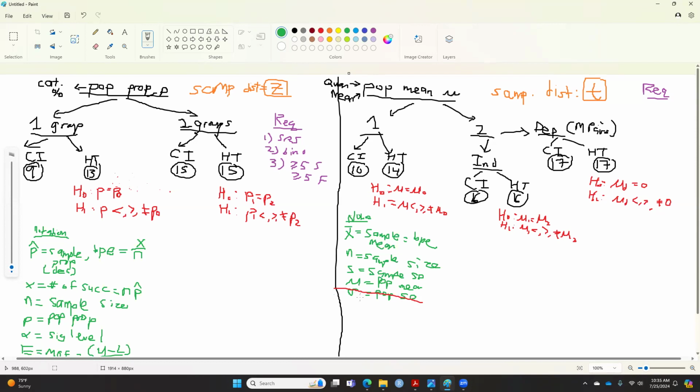Alpha is the significance level, which is the same as what we just did last time. E is the margin of error. And again, the margin of error formula is the same thing: upper minus lower divided by 2. Cannot run away from this. And the mu0 that you see here is the claim value.